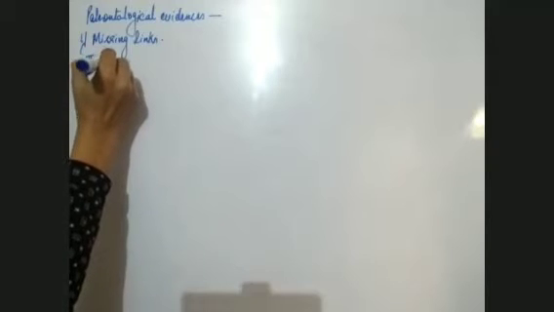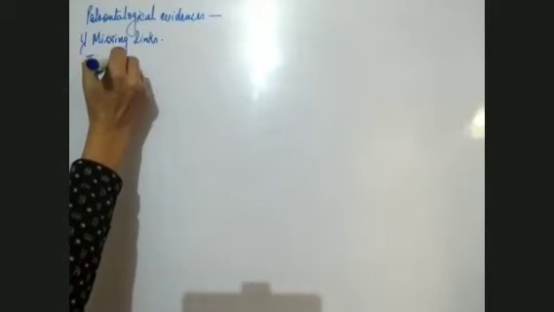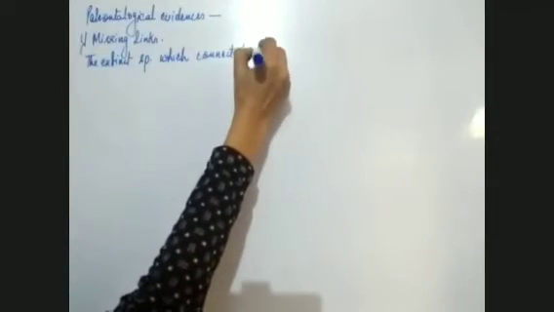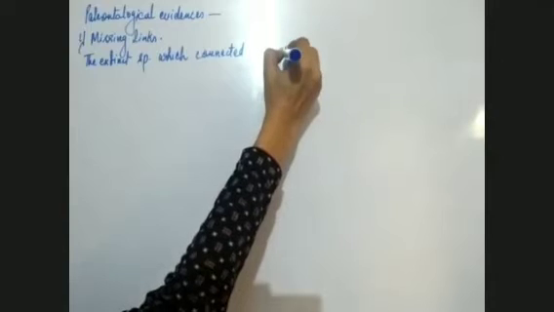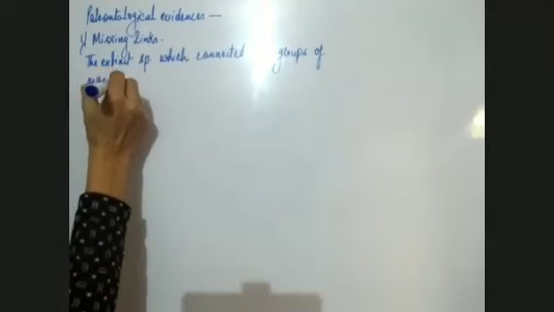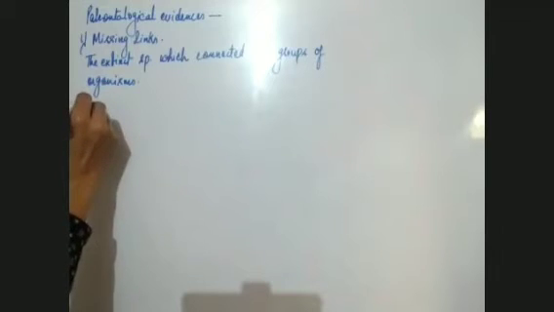These are the extinct species which connected two groups of organisms. So two groups of organisms were connected by these missing links. For example, you must have heard the name Archaeopteryx.